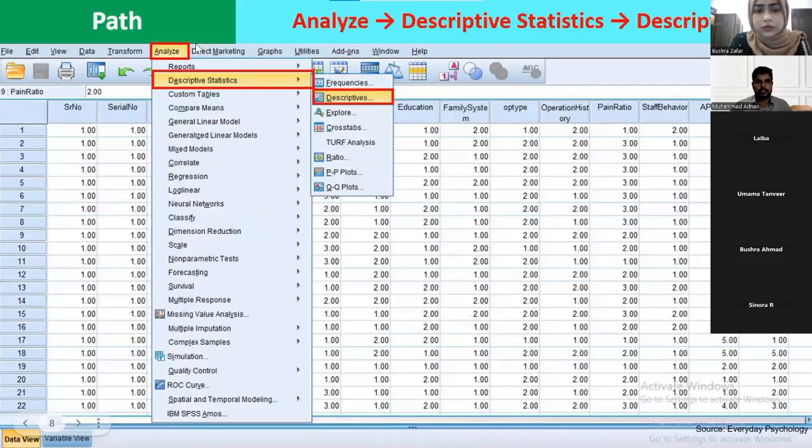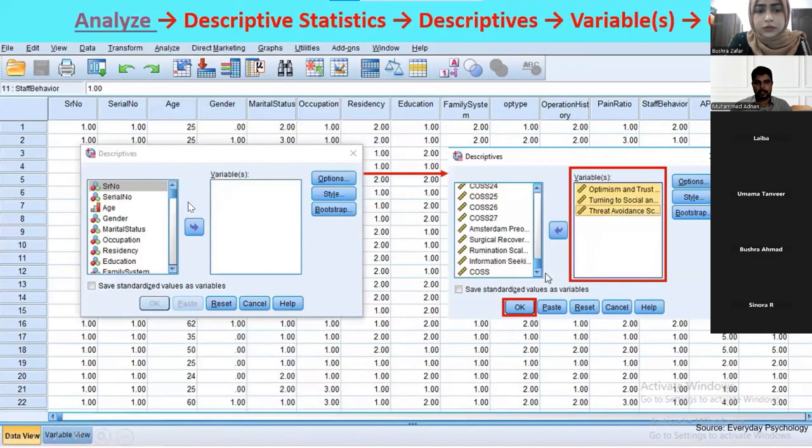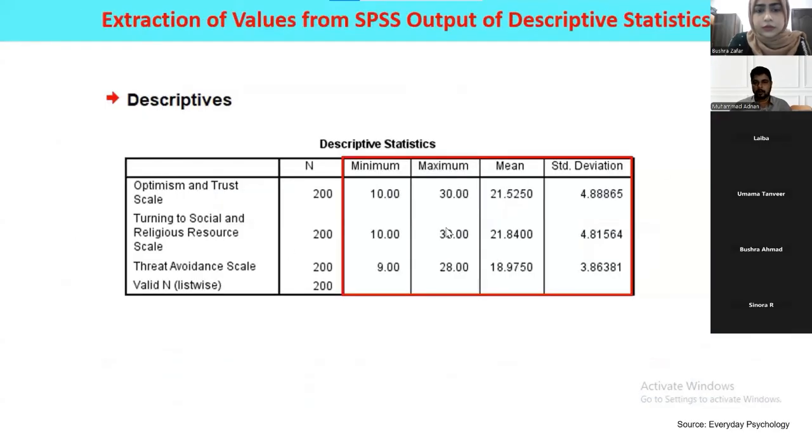Next, we move to Analyze, then Descriptive Statistics, and then click on Descriptives. We get this kind of dialog box. In the dialog, we put in our variables, then click the OK button. After that, we get this descriptive output. In this output, we have four main values.